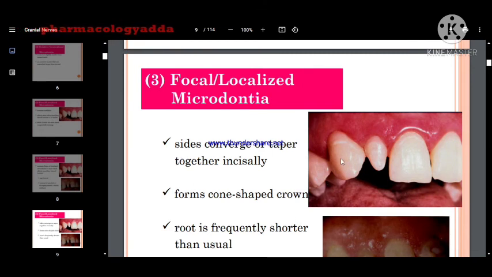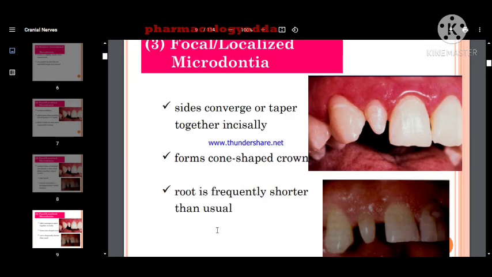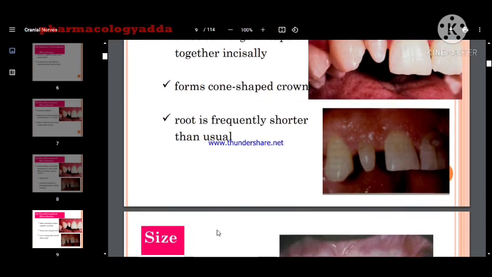See here you must be seeing that this is the tapering end of the peg lateral. Okay, so this is the tapering, and forms a cone-shaped crown. The peg laterals are cone-shaped crowns that are tapering toward the end, and they are the maxillary lateral incisor. Root is frequently shorter than the usual.